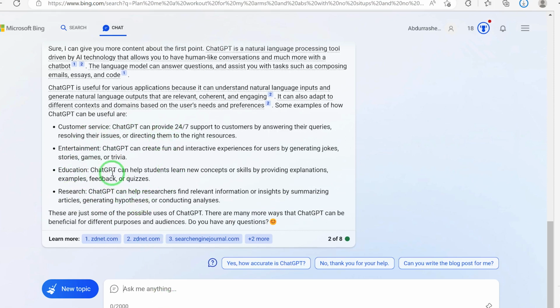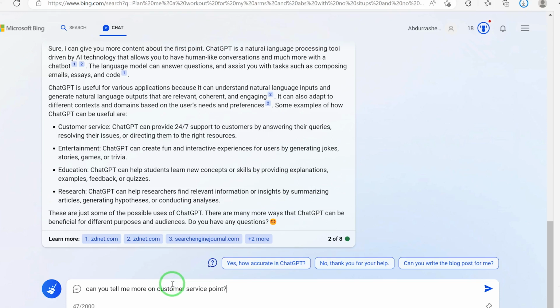You can ask it to give you more details on customer service. So you can prompt it to give you more. Okay, can you tell me more on the customer service point? So you ask it to write you more on the customer service point. So this is how you can be driving it to your destination.